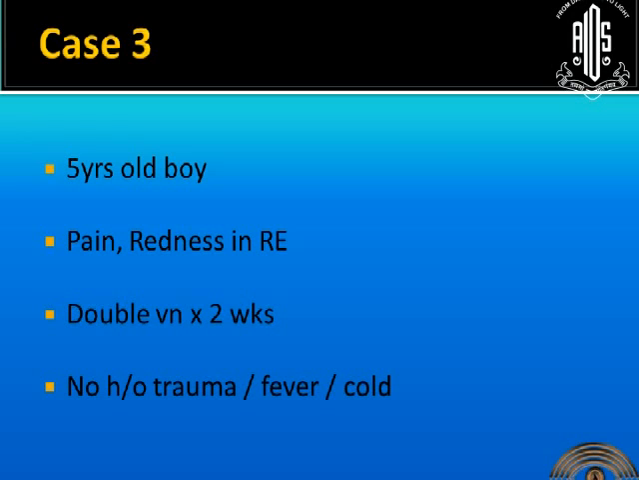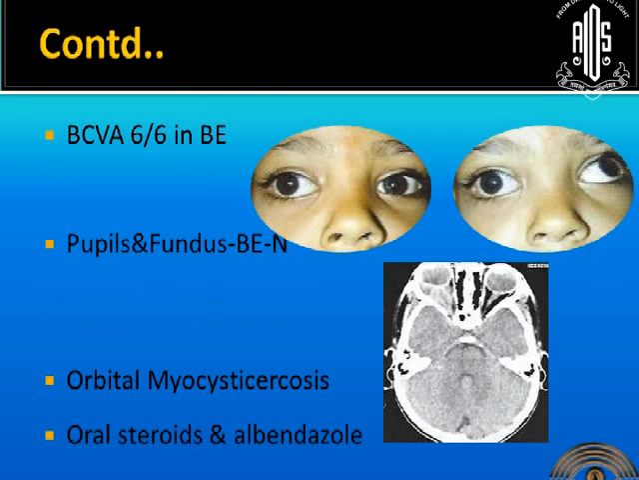This small boy presented to us with pain and redness in right eye and double vision of 2 weeks duration, no history of trauma, fever or cold. You can see the abduction slightly restricted here and the adduction restriction here, and there was a mild congestion. On imaging, what we see here is a small ring enhancing lesion with the scolex inside. This was a case of orbital myocysticercosis, and he was treated with oral steroids and albendazole of 30 milligrams per kg, and he became completely normal.